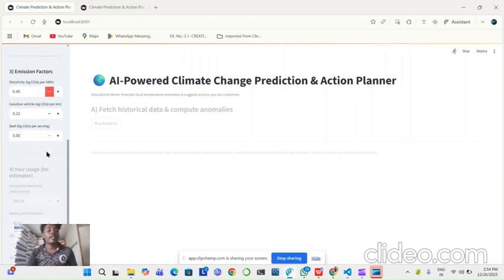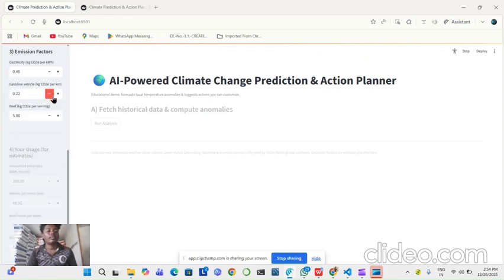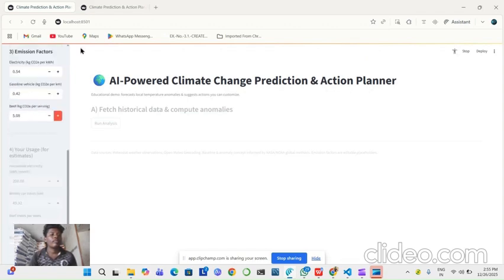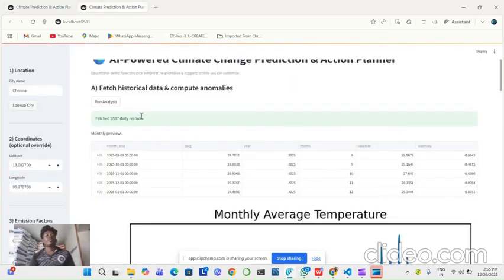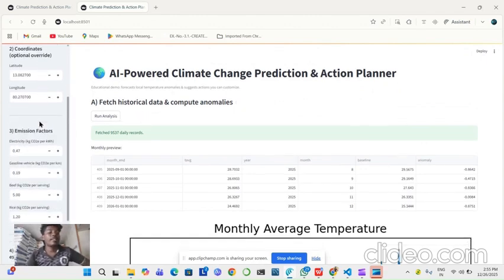After adjusting, this takes latitude, longitude, and emission factor.